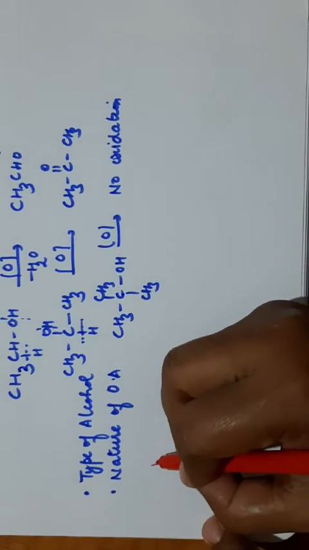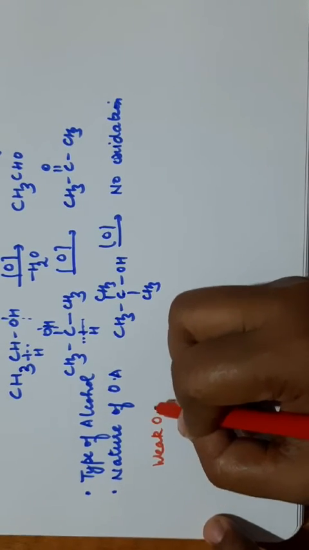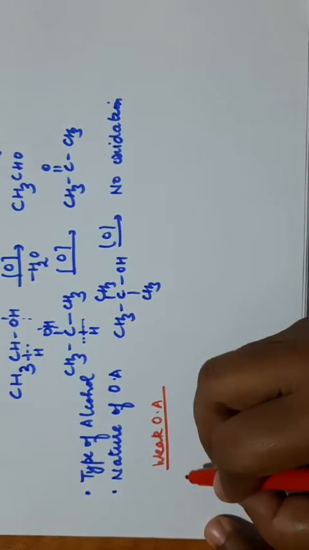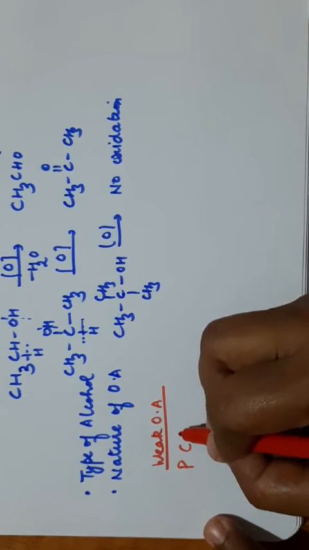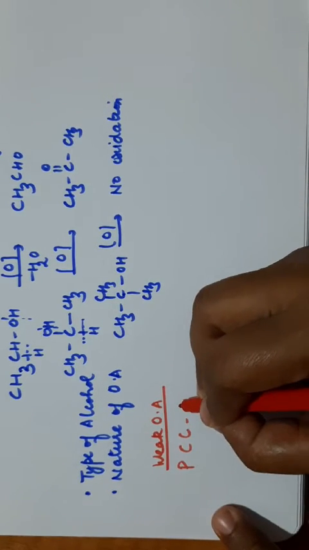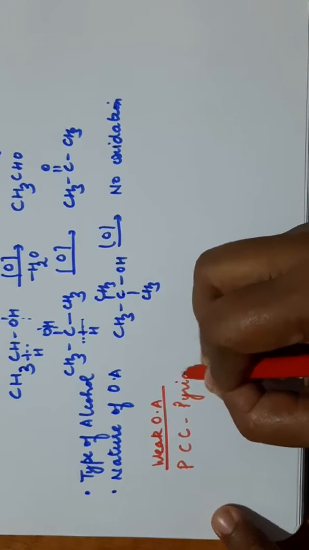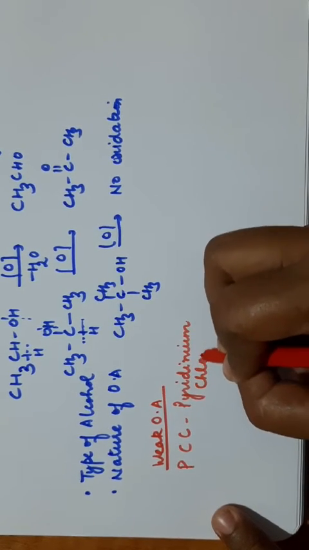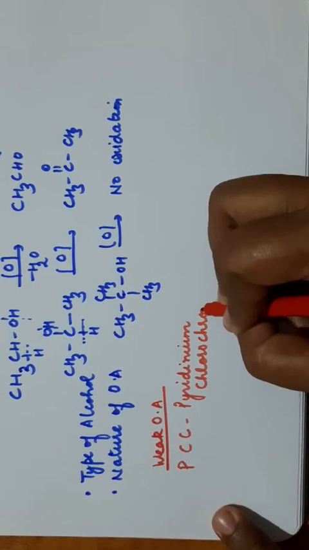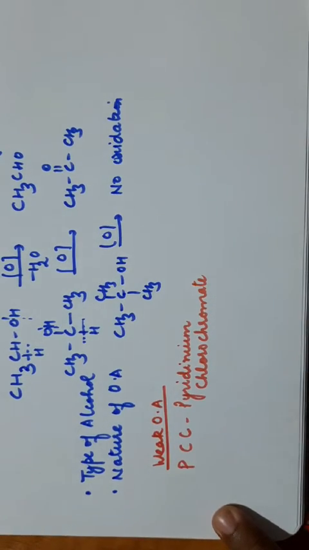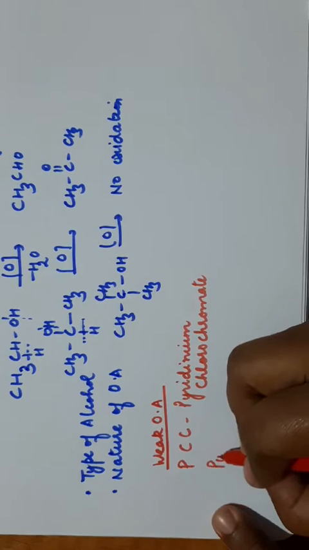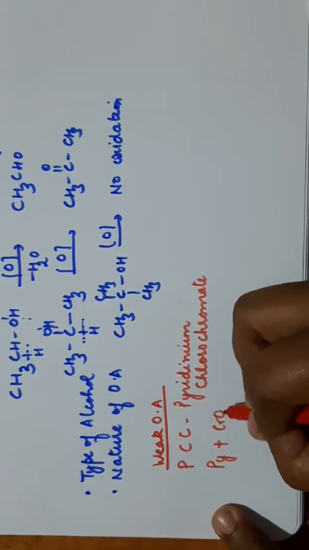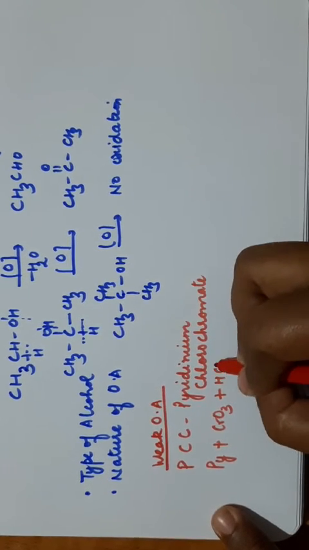Now let us discuss weak oxidizing agents first. There are weak oxidizing agents like PCC. PCC is known as pyridinium chlorochromate. Pyridinium chlorochromate is a mixture of pyridine plus CrO3 plus HCl.